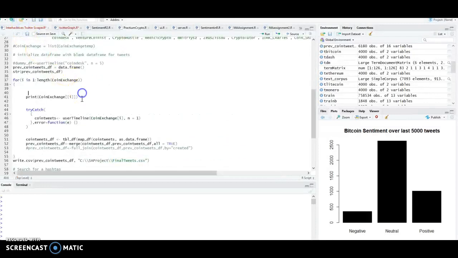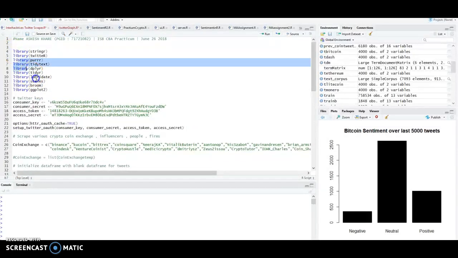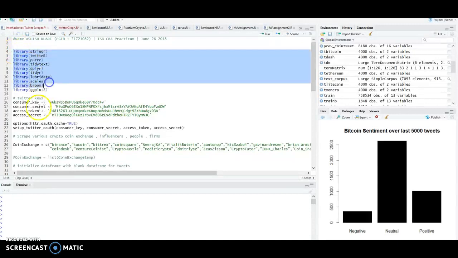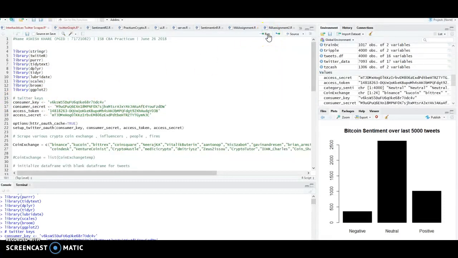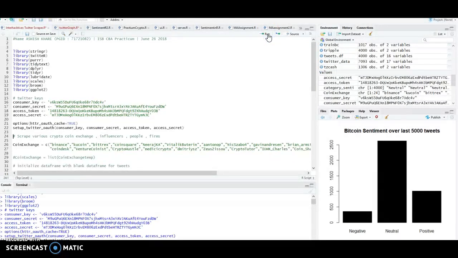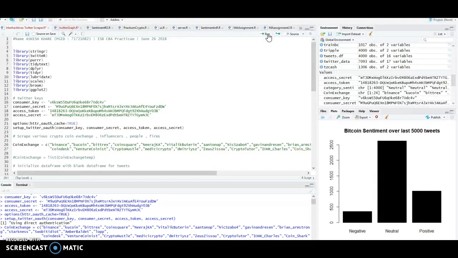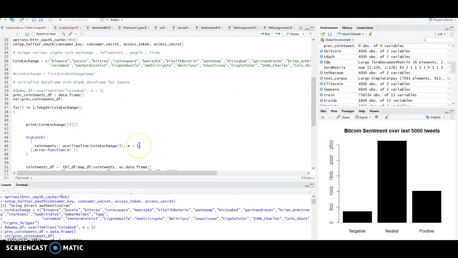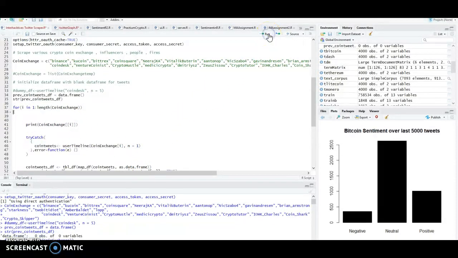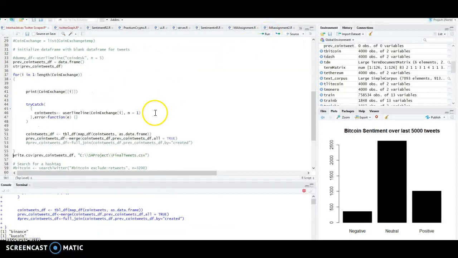So let's start here. I'm just going to quickly run this. They probably would have been loaded, but just to be sure. And then I'll be running the tweet authentication, and then I'll be passing all these exchanges. And here what I've done is I'm picking up only one tweet because it takes like 5 minutes to run. So I'm just going to run this just to show.